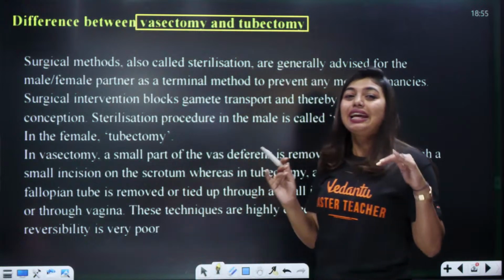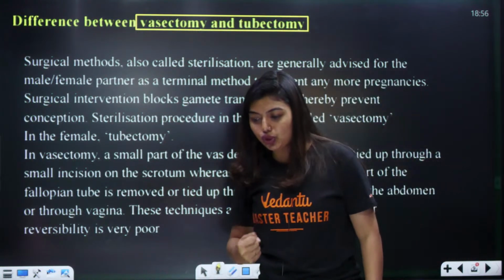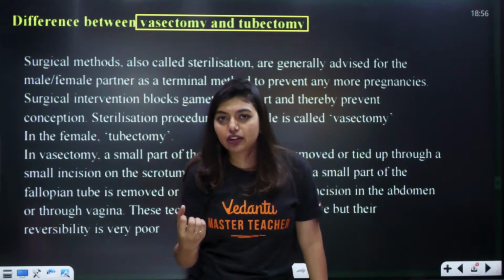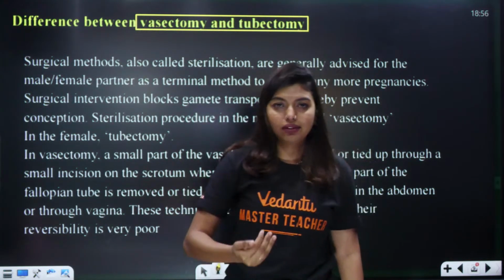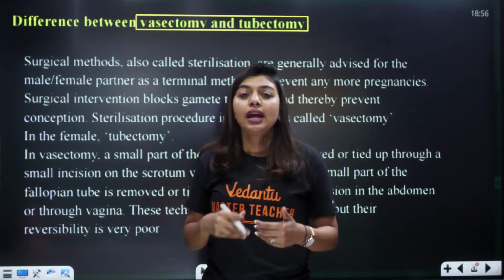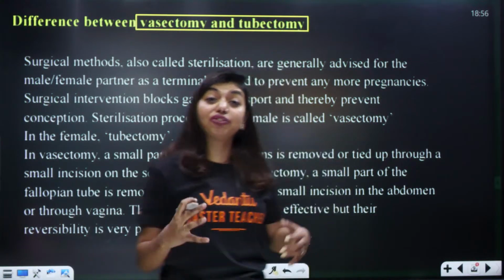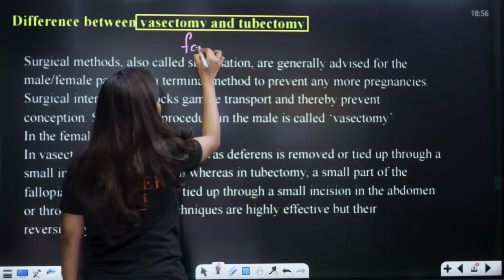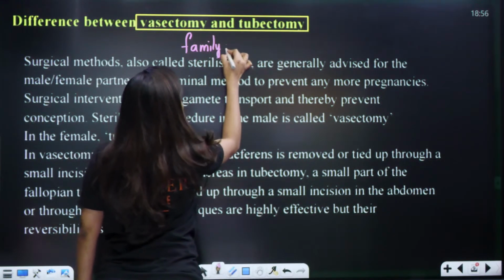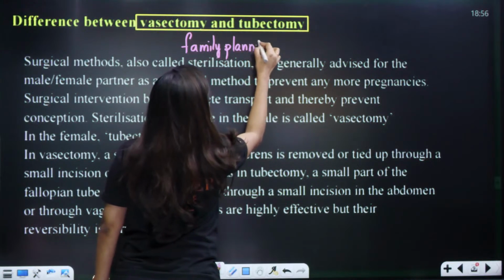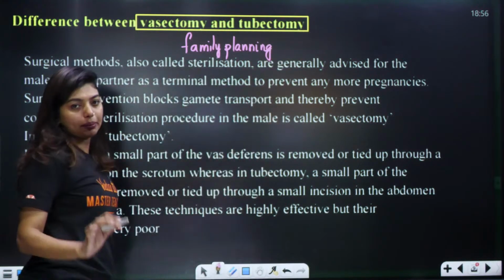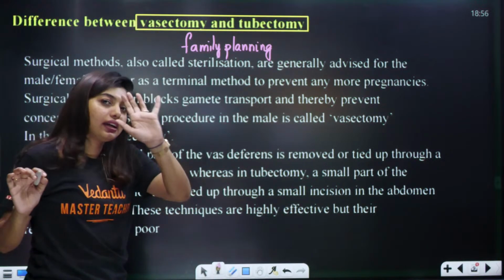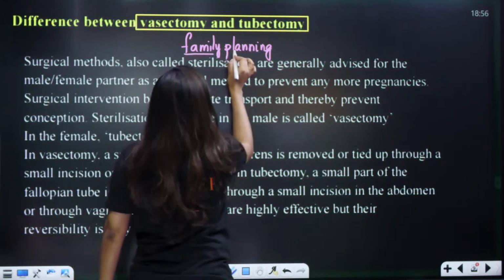First of all, understand it's a surgical method. Now, students, I told you that if a couple says, okay, we do not want to get pregnant right now, they will use barrier methods first. Now, what about people who have already finished their family planning? They say, I want only 2 kids. Two kids are there. We are happy. So, family planning is done.